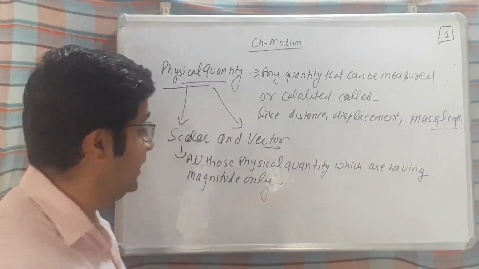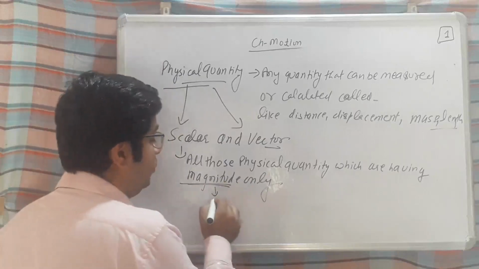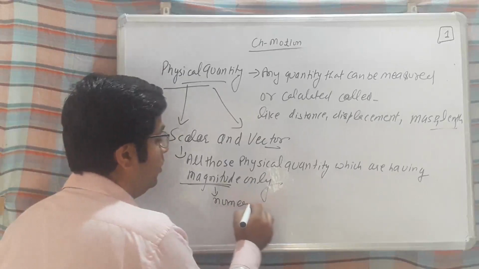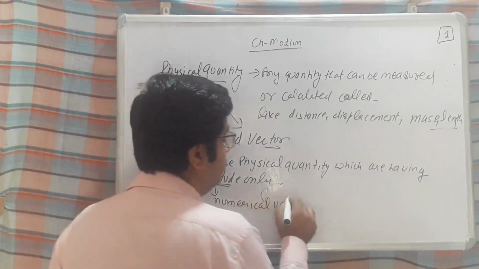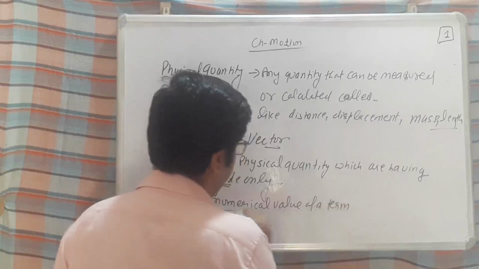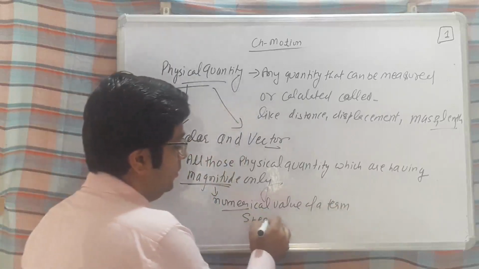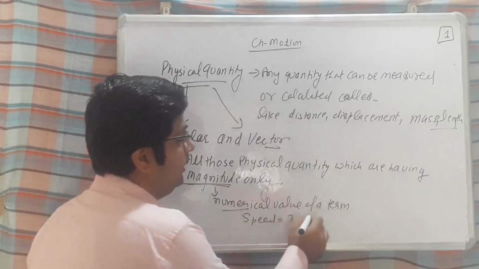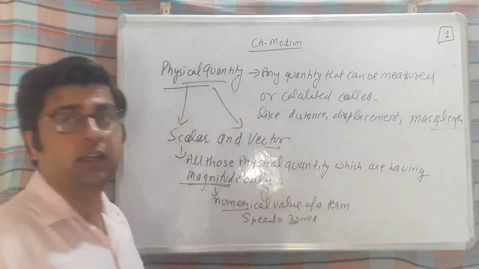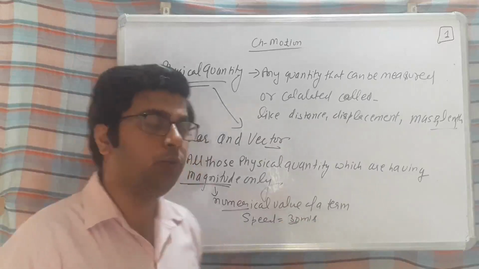Now the question arises, what is this magnitude? Magnitude is the numerical value of a term. Like I am saying that the speed of a body is 30 meter per second. So what is this 30? 30 is the numerical value.